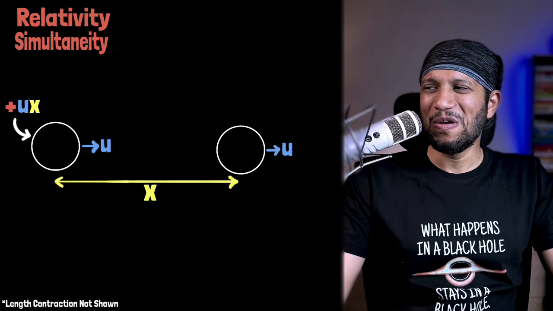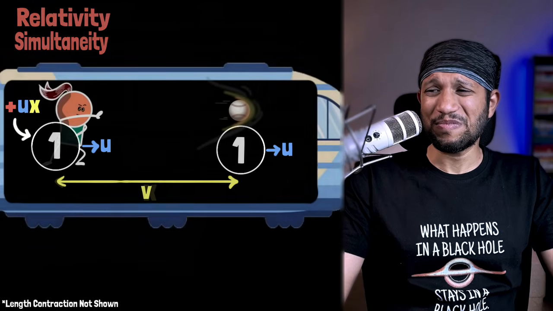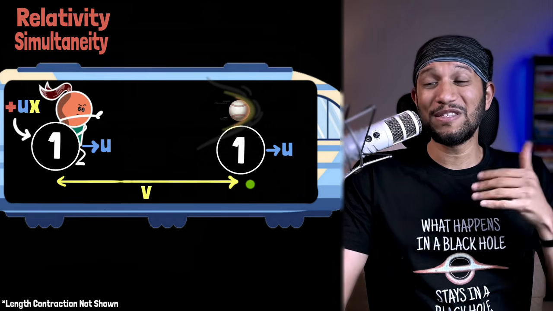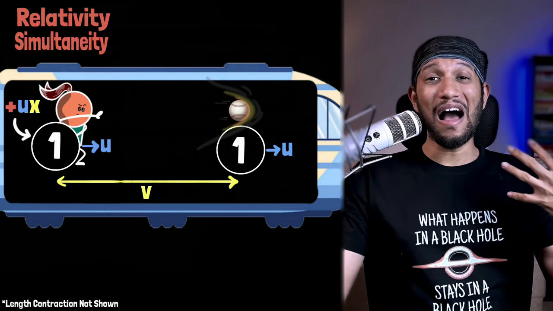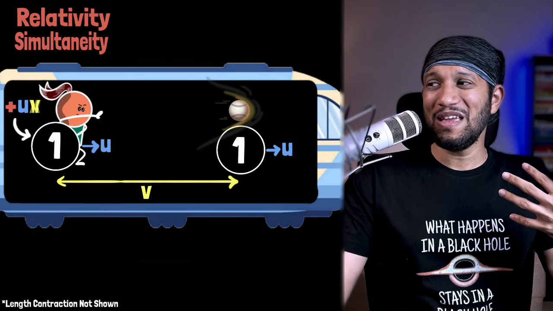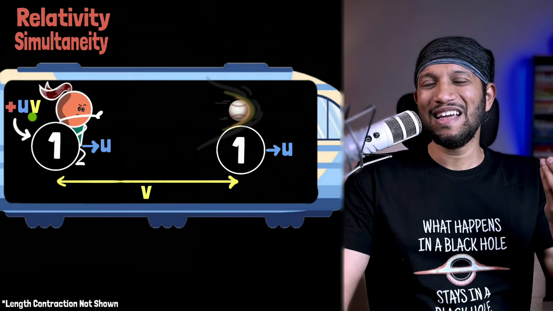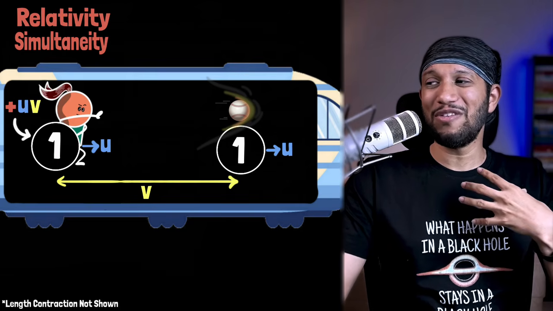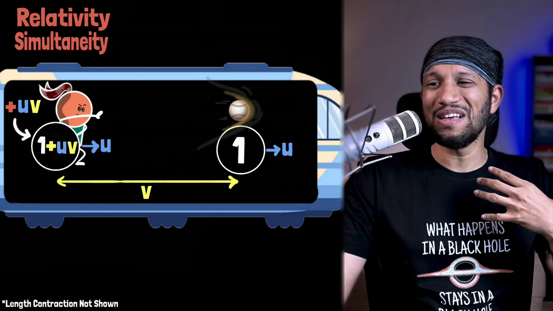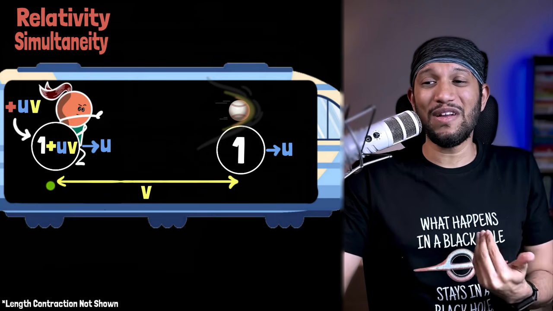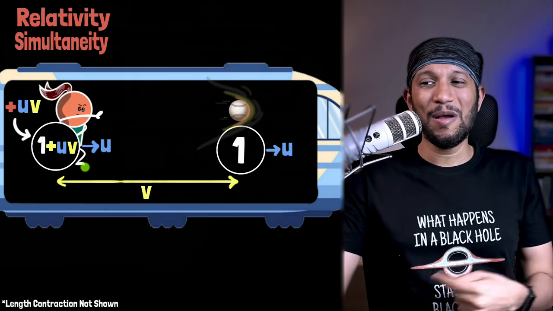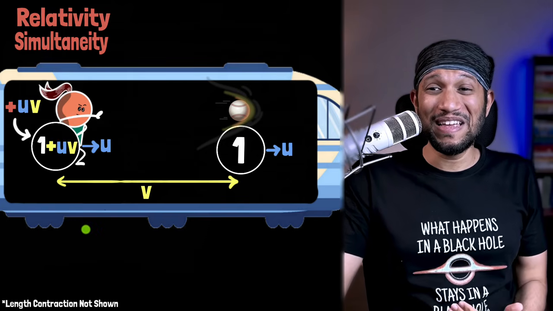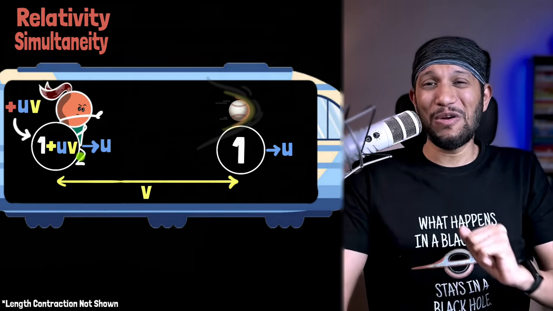So if we now go inside the train, look, the two events over here are v units apart in space. And therefore, from our reference frame, they will also be uv units apart in time. Therefore, if this clock reads 1, at that same moment from our frame, this clock would read 1 plus uv. And therefore, from our frame, the ball travels distance v not in 1 second, but in 1 plus uv seconds. And that's why we have to divide it by 1 plus uv. And you can now see where that 1 plus uv in the original formula comes from.